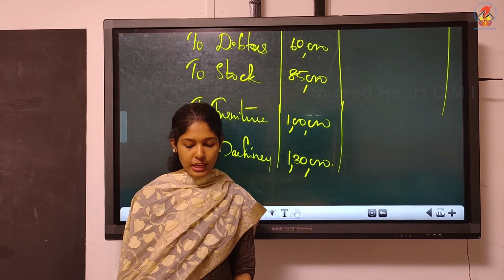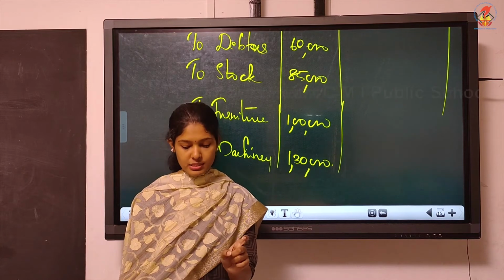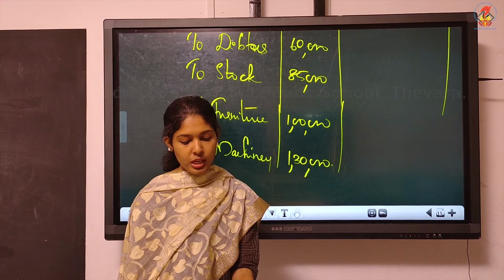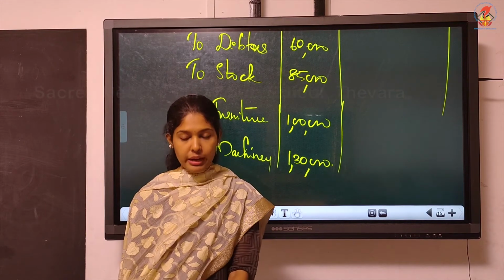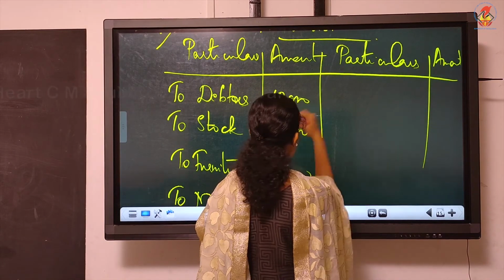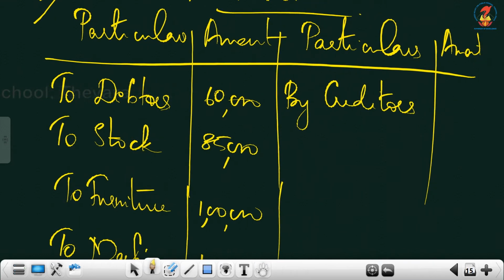Okay, liability side, you can transfer all external liabilities. So just see what all external liabilities we have in the question. The first one given there is creditors. So that is an external liability. But directly you can transfer to the opposite side by creditors. Amount is 45,000. Second item is workmen compensation fund.